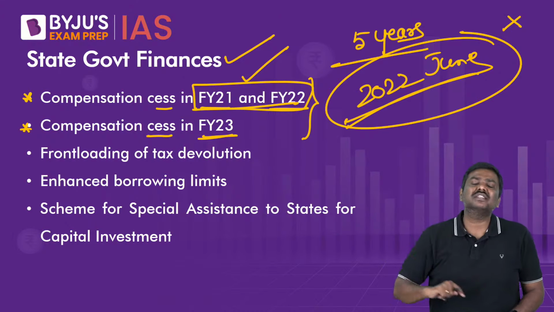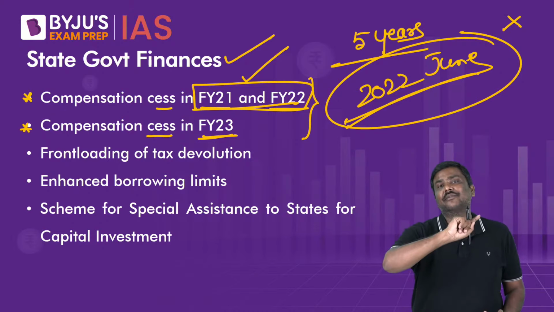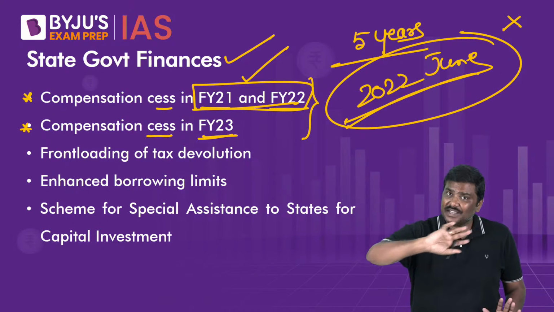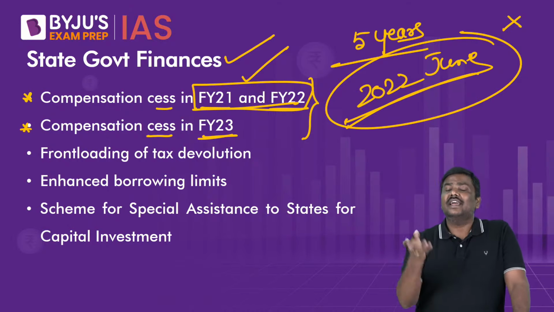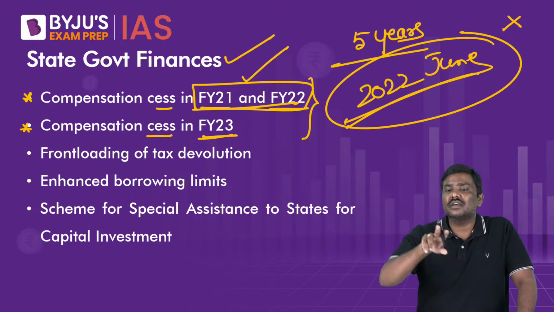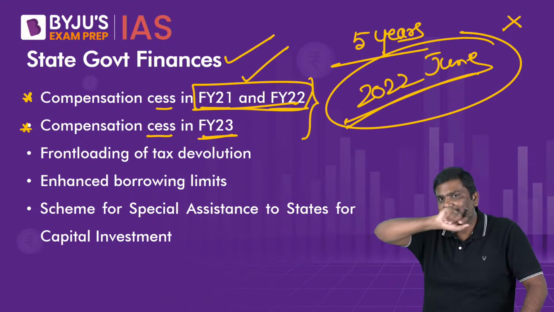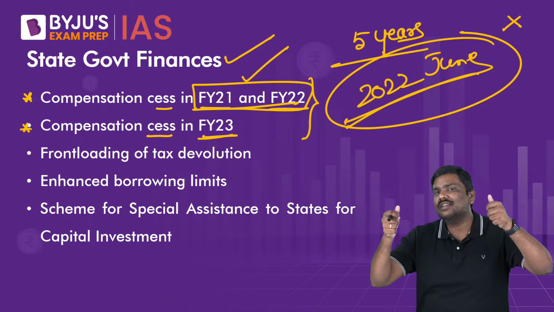But please remember this point. Compensation cess is still there. Compensation has been discontinued because we have completed 5 years, but compensation cess is still being implemented by the government on certain commodities which come under the highest slab under GST. Now, what is the reason? Just think of it. What could be the reason?